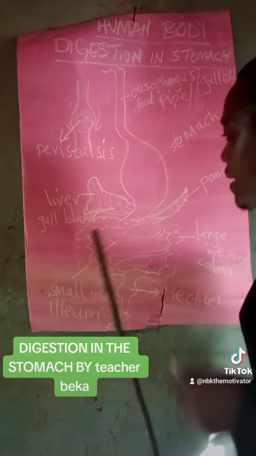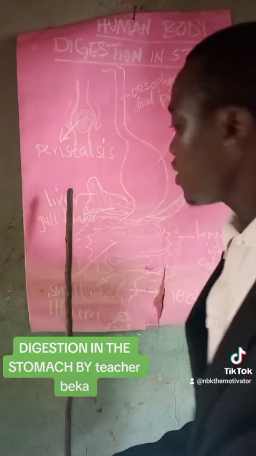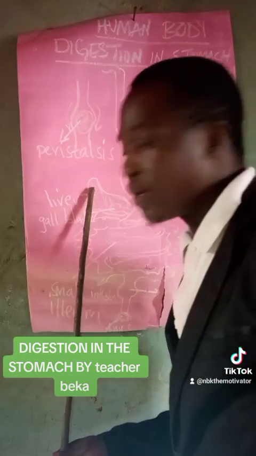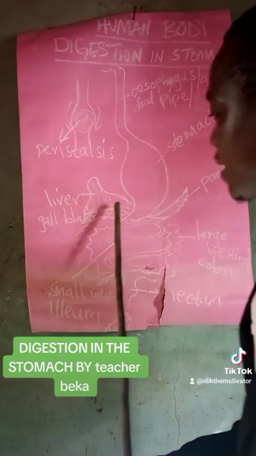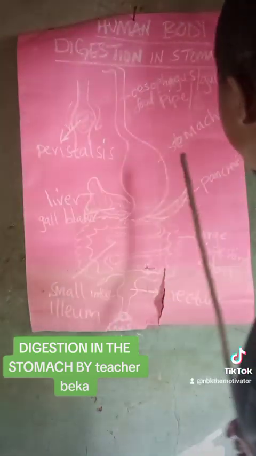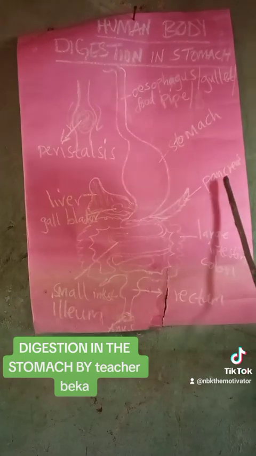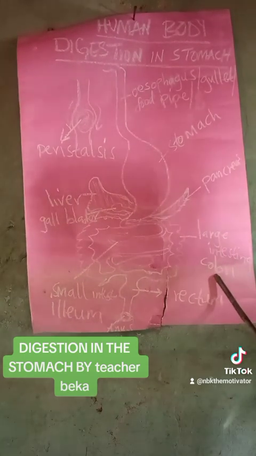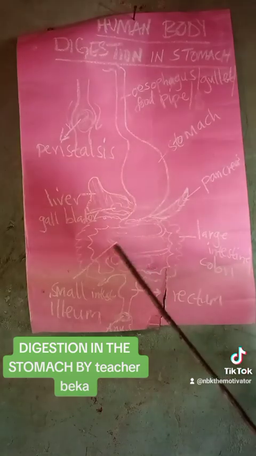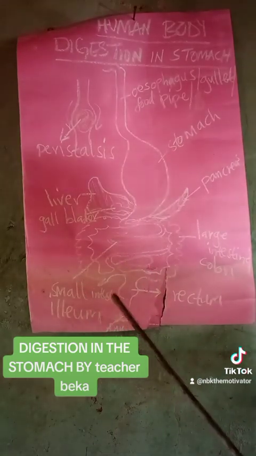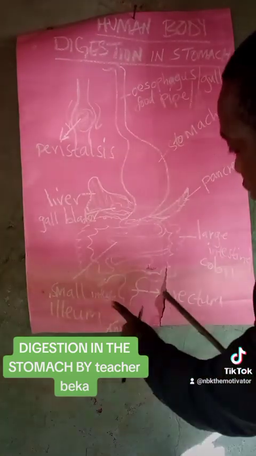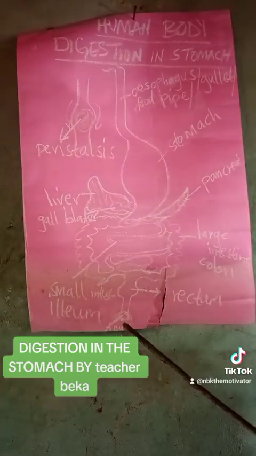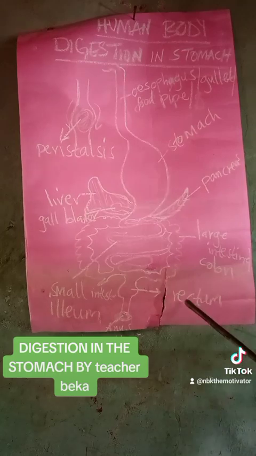So here we have the liver. Here we have what we call the gallbladder. This one is called the liver. This one is known as the gallbladder. This one is known as the pancreas. This one here is known as the large intestine, or also the colon. This one is known as the small intestine or ileum. This one here is known as the anus, and this one is known as the rectum.